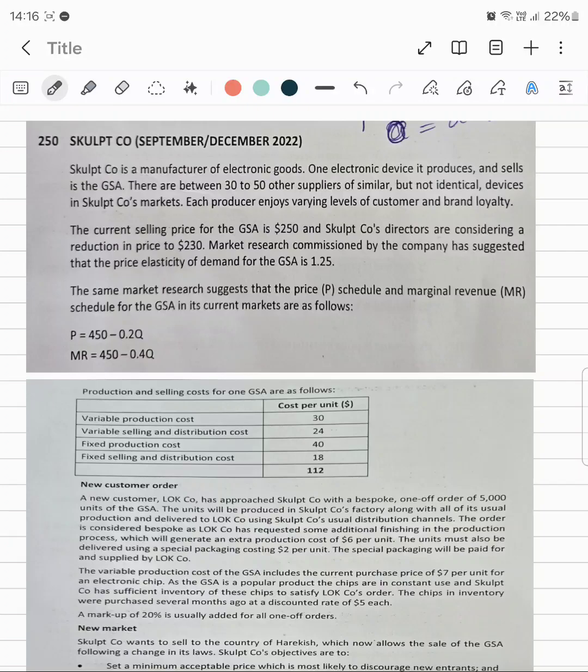But for that we need to read out the information. So we have been given A and B, but over here we do not have the quantity. For quantity we need to find the MR. Now MR is equal to marginal cost as well. We need to read out the question to see what kind of information has been given. So let me read it once again.